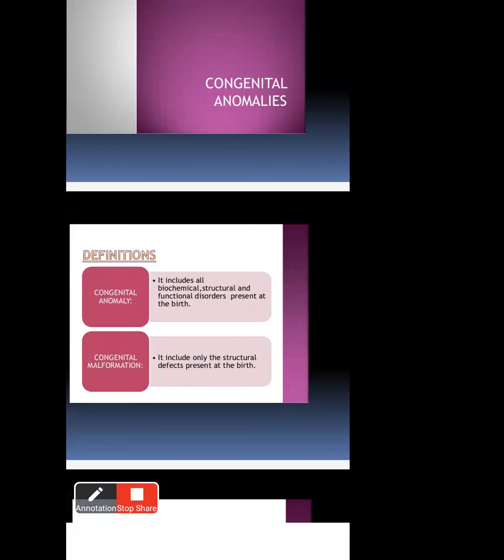Next, congenital anomalies. Congenital anomaly means abnormalities. Sometimes people have abnormalities, for example spina bifida, mental retardation, cleft palate, cleft lip. Cleft lip means the lip and nose are attached together. That is a cleft lip.